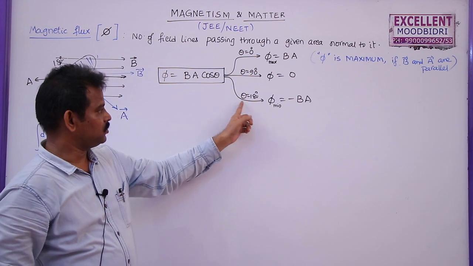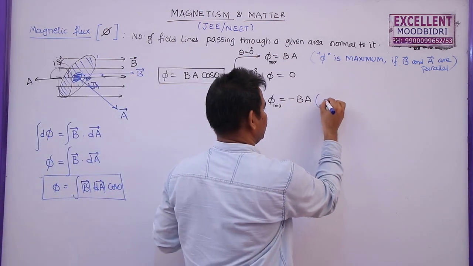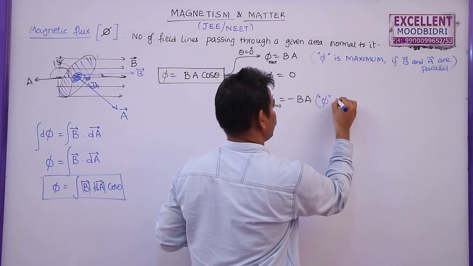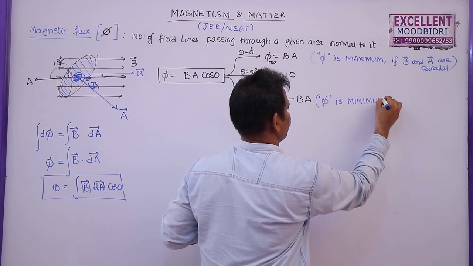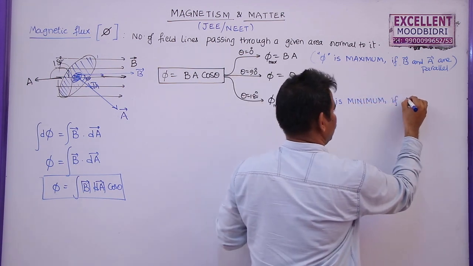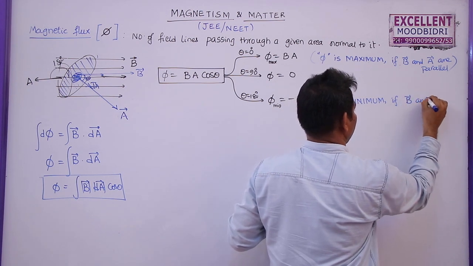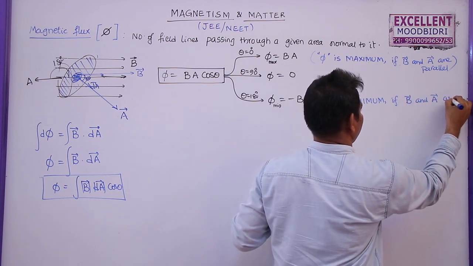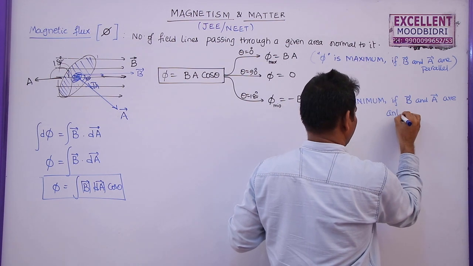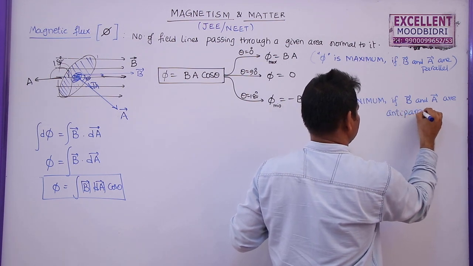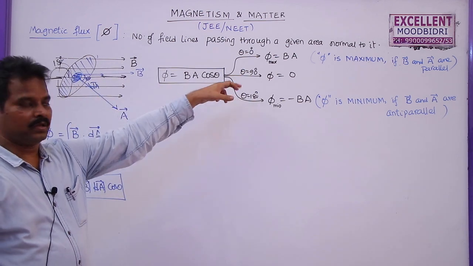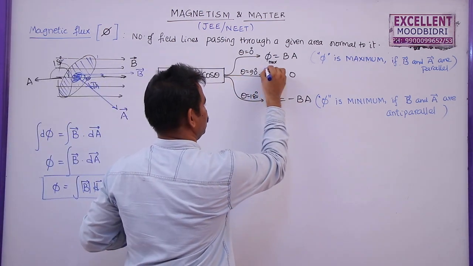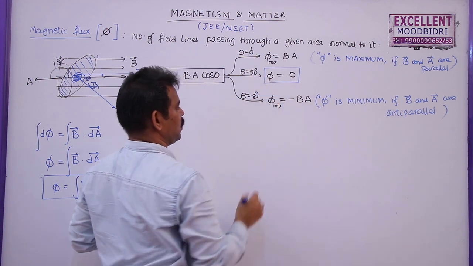And when is the flux minimum? The flux is minimum if B bar and A bar are anti-parallel to each other. Now, one more case is when is the flux 0? If the area vector and B bar are perpendicular to each other.